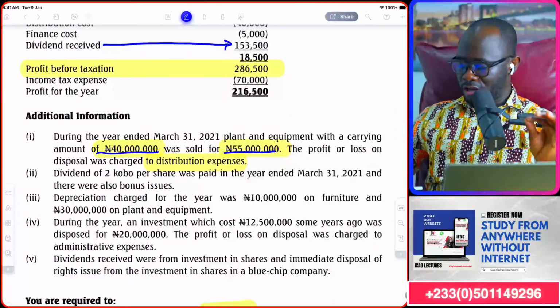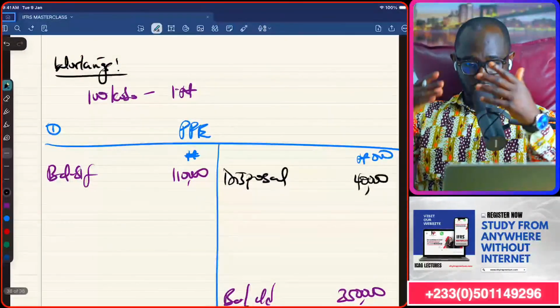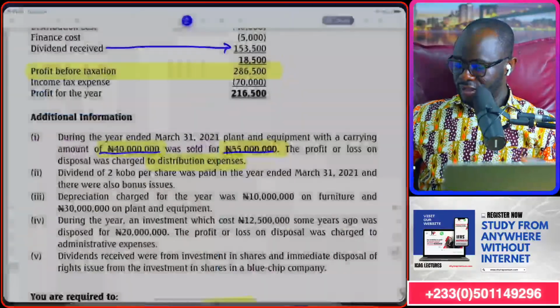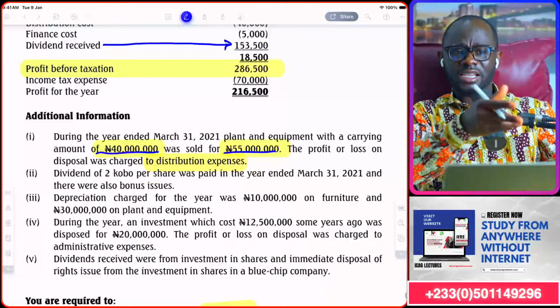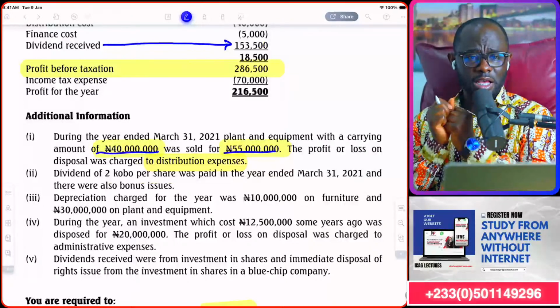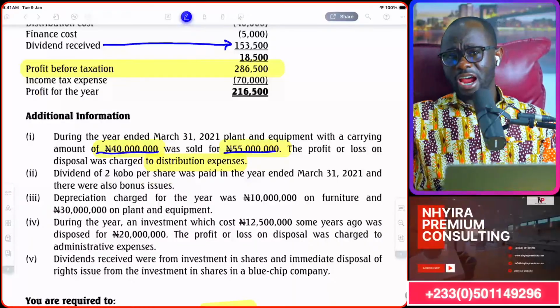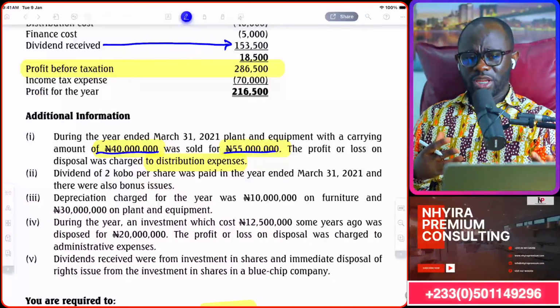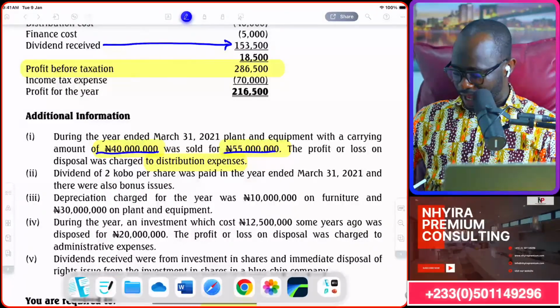The carrying amount of the asset goes to the credit side of our PPE, or is deducted from PPE. And then the gain or loss on that must be adjusted for in the operating activities. But this time we are in the direct approach, not the indirect approach. So yes, we need a profit or loss from the disposal. Then we must adjust for it later.